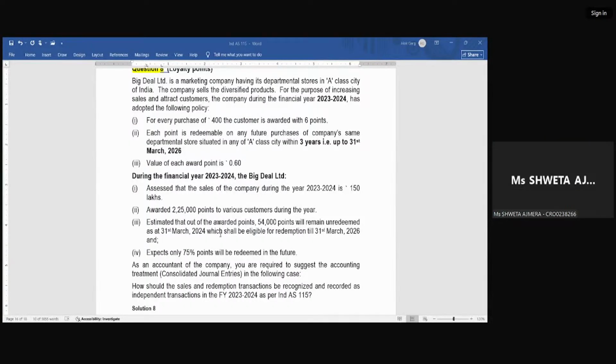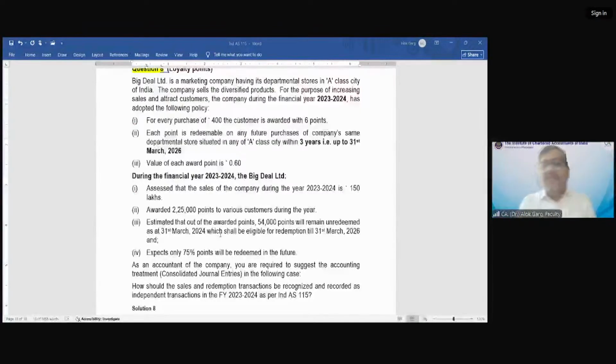But what is the total amount the company has received in FY 23-24?